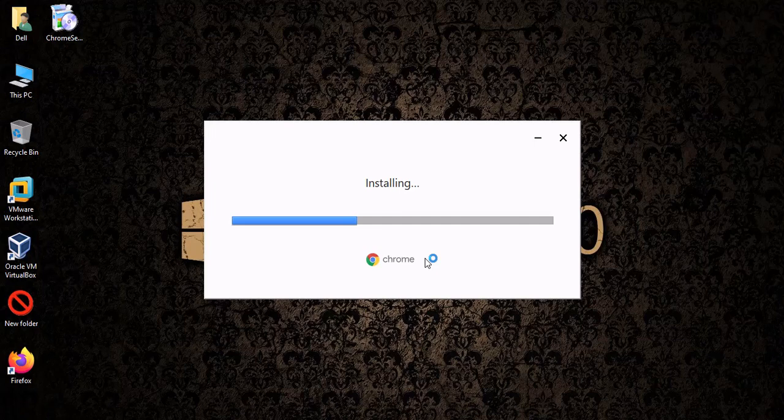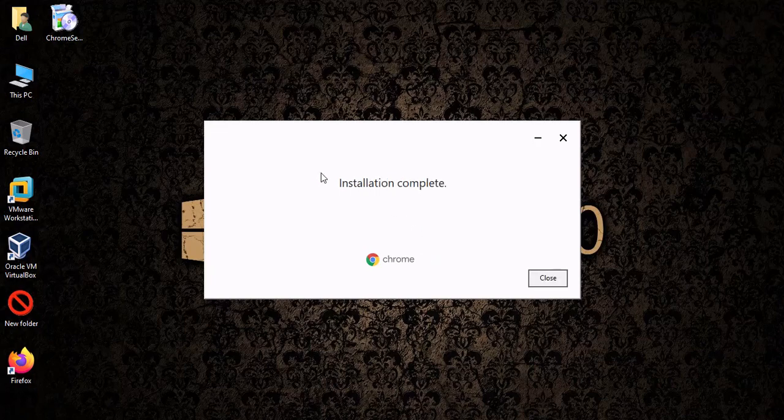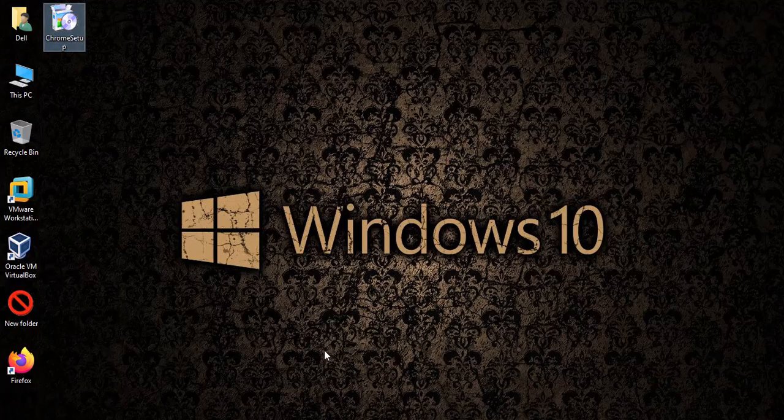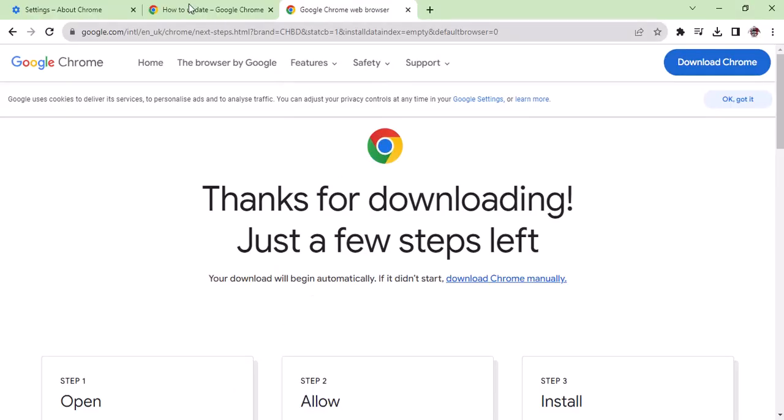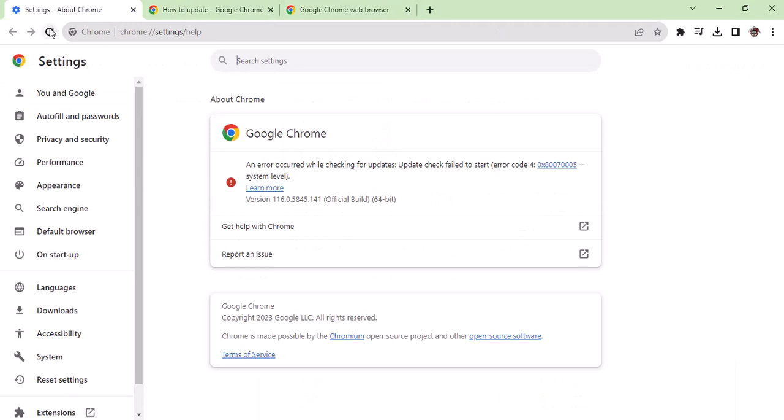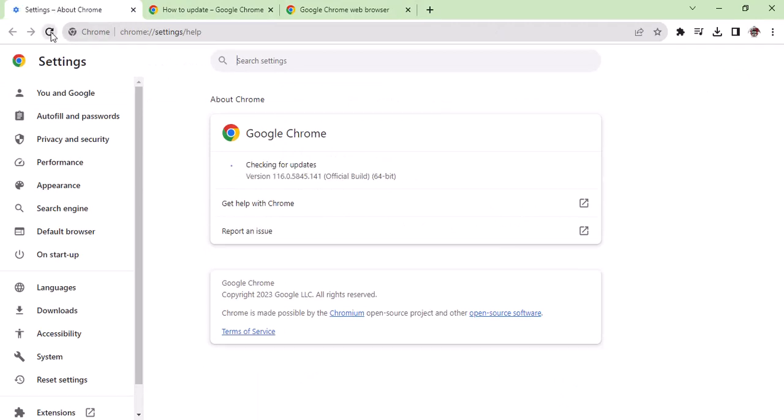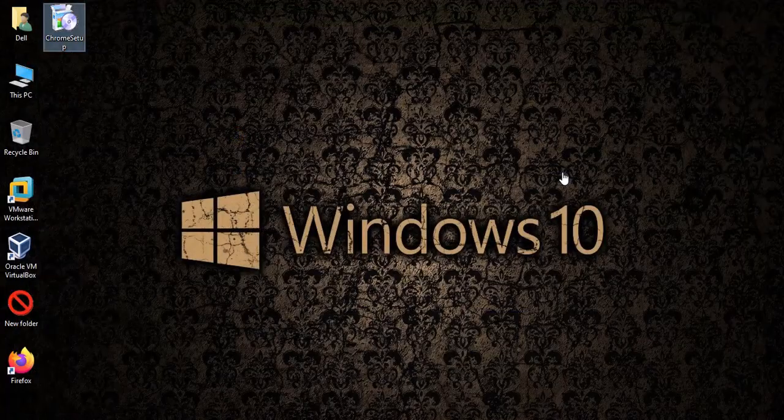It will not take a long time because it is doing it very quickly, as you can see. So the installation is almost done. Here you go, installation complete. We are going to close it. Now we are going back to our update page where I was showing you. Now we are going to refresh, and you can see here the update is completed. Now you can relaunch. So this is the default way of doing it.